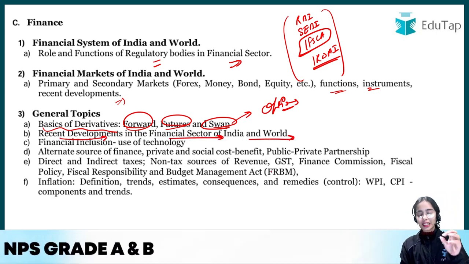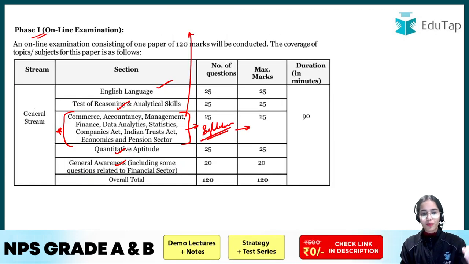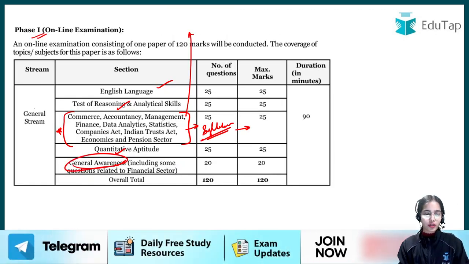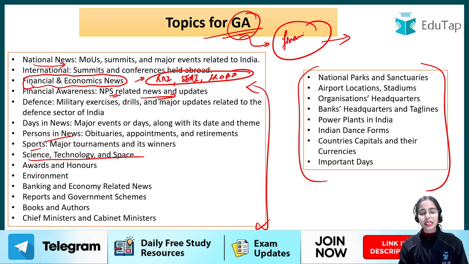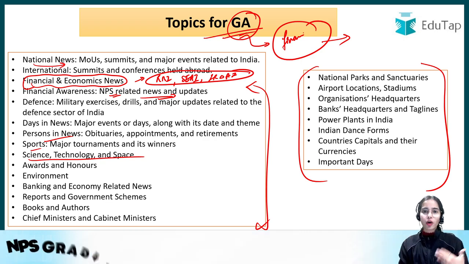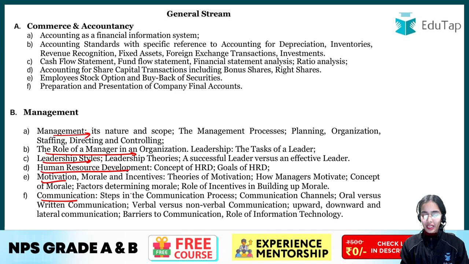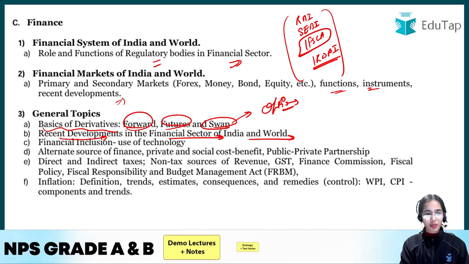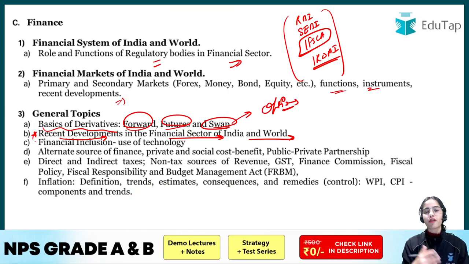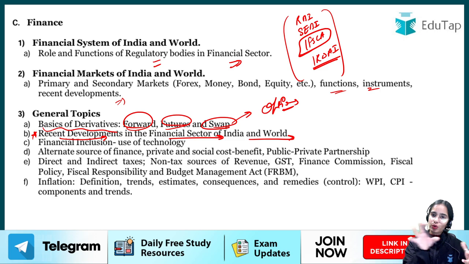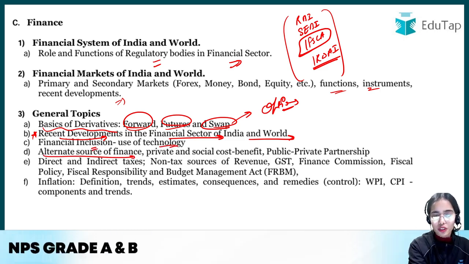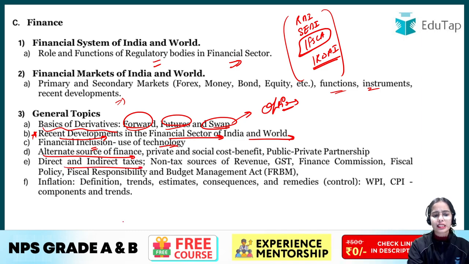Now you can understand that from the GA perspective also, from the general awareness perspective also, you have to read the current affairs, you have to read about the financial sector, you have to read about the economic and financial news, as well as from the general studies perspective, as well as from the perspective of recent developments. Anyway, you have to read the financial sector news, the financial and economic news. So do focus on that. Okay, financial inclusion, use of technology, alternate sources of finance, direct and indirect taxes, inflation.